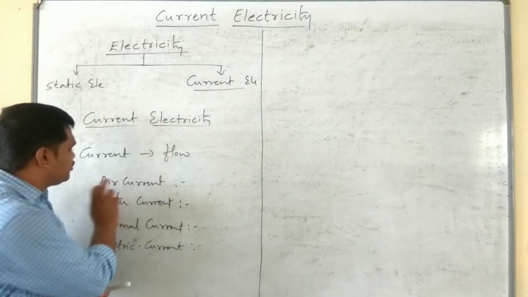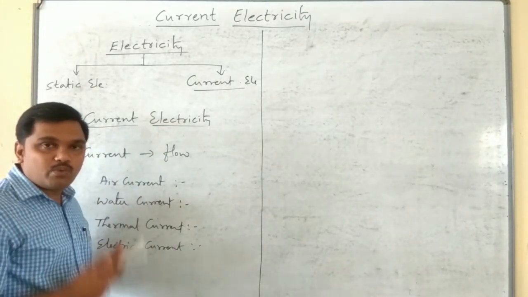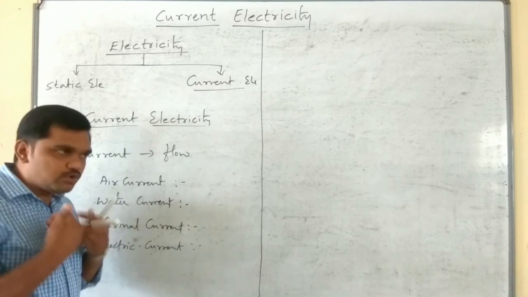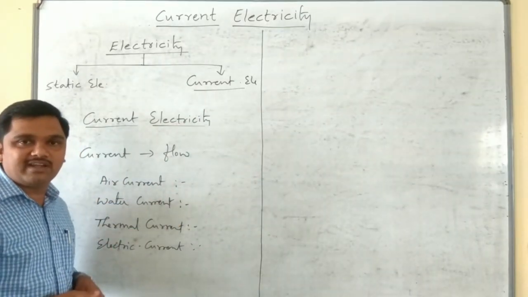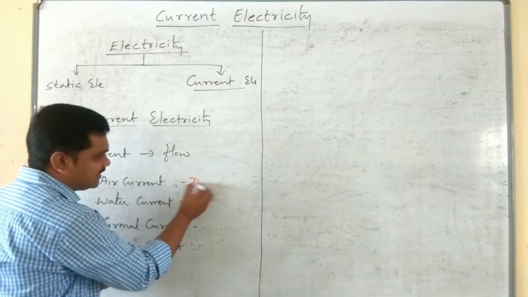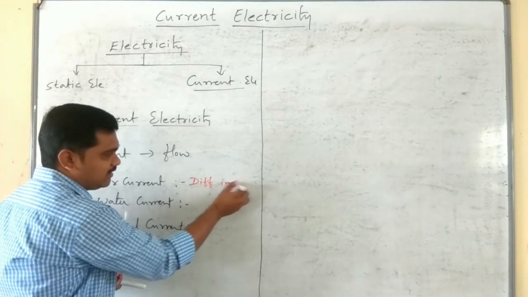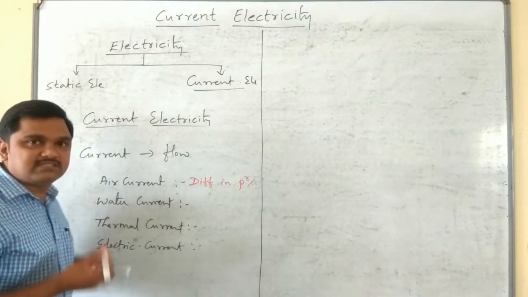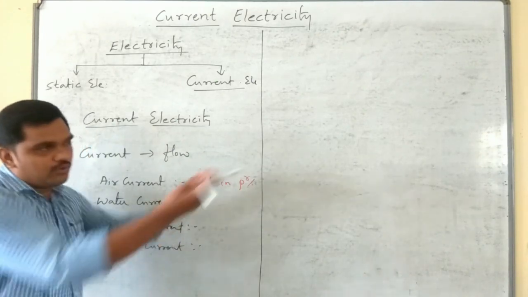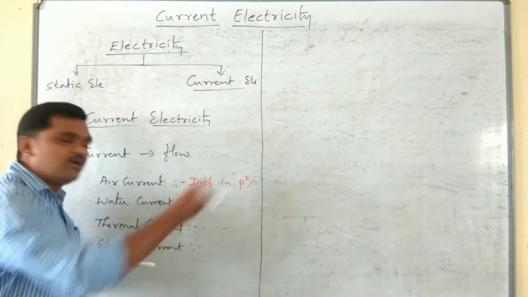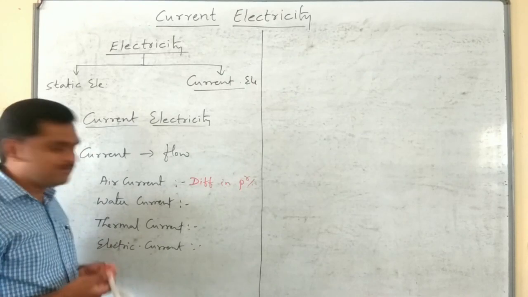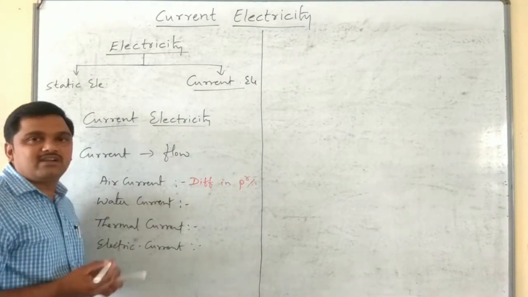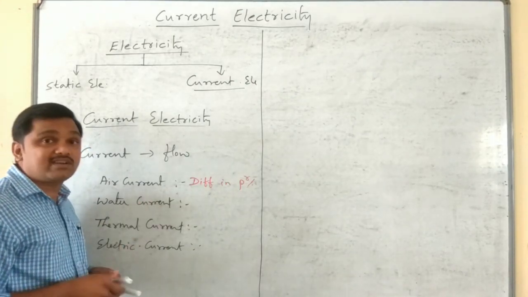What is the condition for air current? What is the condition for air to blow from one point to another? That is a difference in pressure. Pressure difference makes the air flow from one region to another. Similarly, what is the necessary condition for water currents?